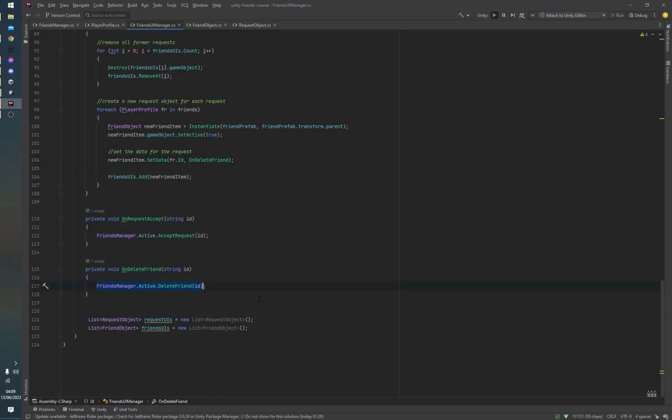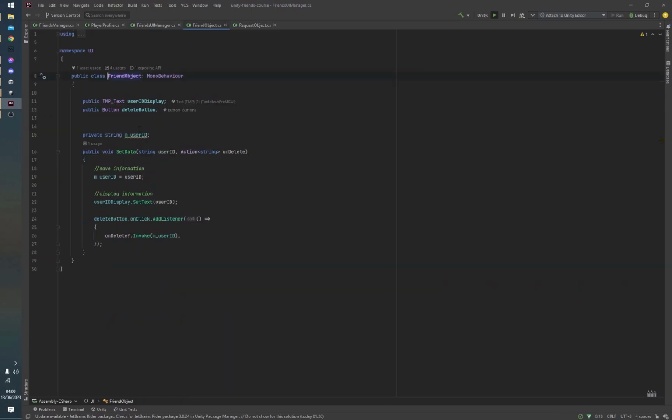It calls the function we just looked at earlier. Now, what's happening in here is that we have a friends object that's just setting a listener to the delete button that you click when you're deleting a friend. And once you click that button, it calls the onDelete callback here and passes in the member ID of the friend that you actually want to delete.